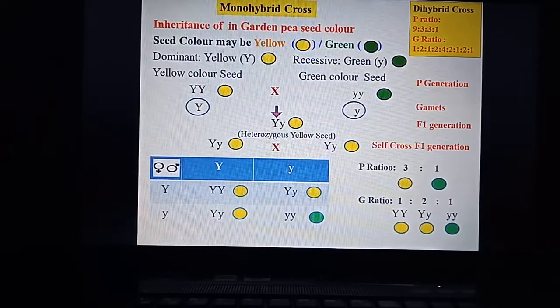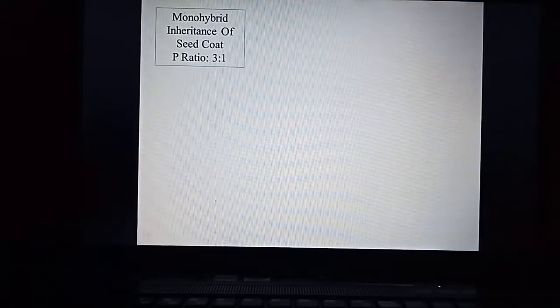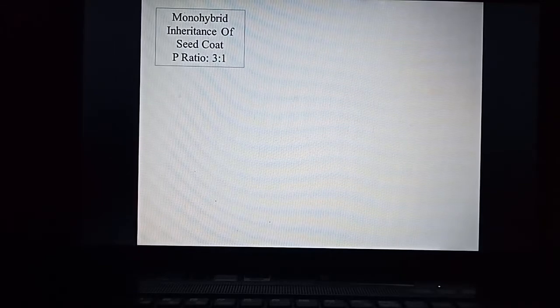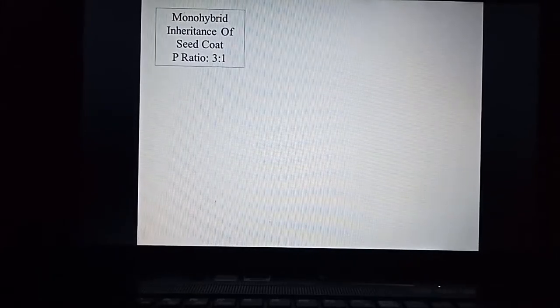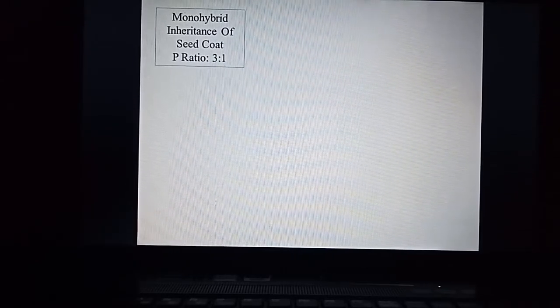So now what we do is we'll combine the monohybrid cross of seed coat with the monohybrid cross of seed color. So by combining, we are making a hybrid of it, right? One monohybrid cross for seed coat, the other monohybrid cross for seed color. So as we are combining these two, this becomes dihybrid cross, right? So that will prove, right?